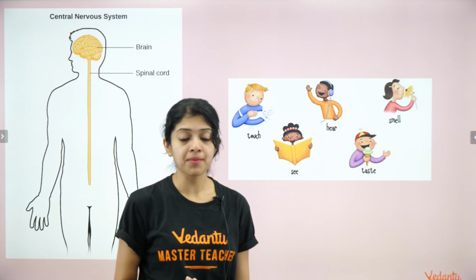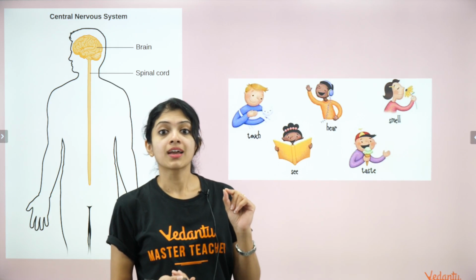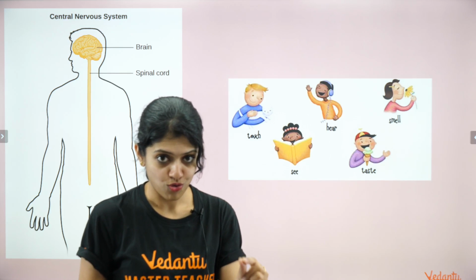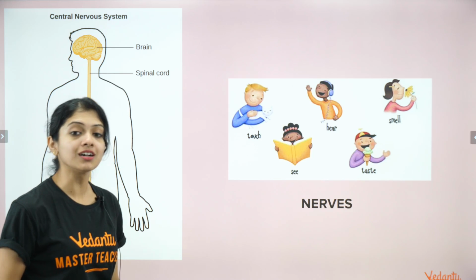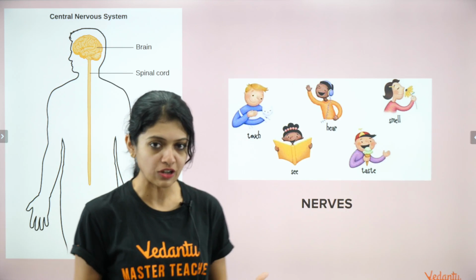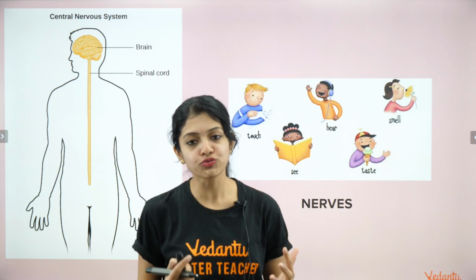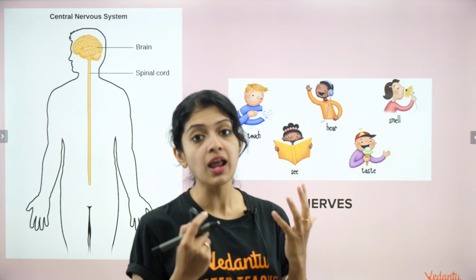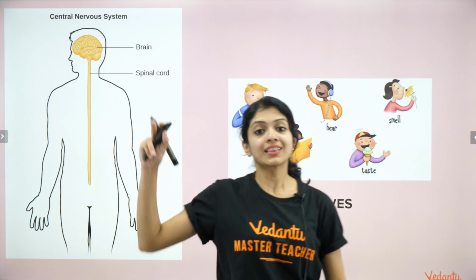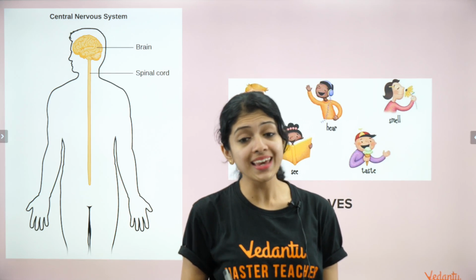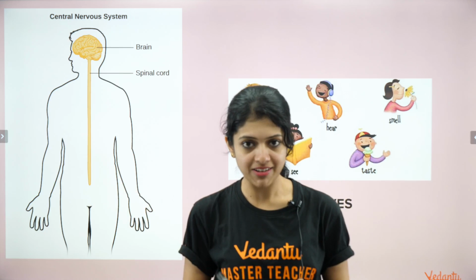That is where a special hero for today's session comes into the picture, the nerves. In fact, a group of heroes who work together to form a very special part of your body. The nerves help the brain and the spinal cord be in touch with your outside surroundings.